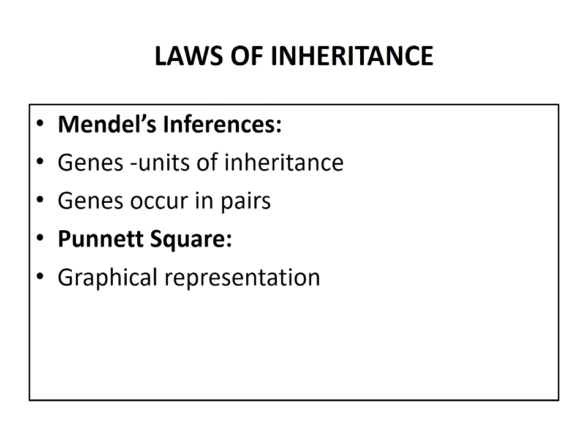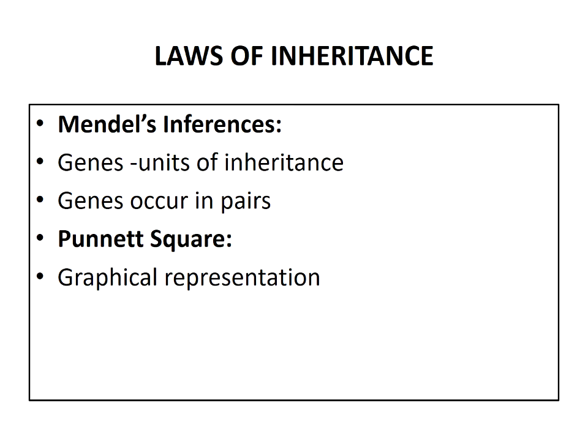Next is Mendel's inference. Some inferences were made by Mendel based on his observations. He proposed that some factors pass down from parents to offspring through the gametes. Nowadays these factors are known as genes. So Mendel considered them factors, but nowadays we call them genes. Hence, genes are the units of inheritance.